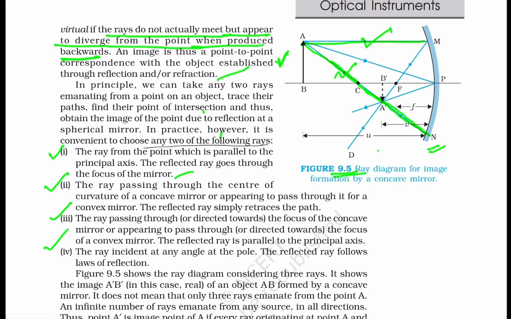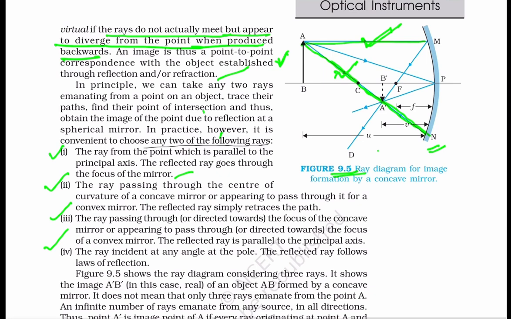So if we are taking this ray and this ray, we can form the image. And third we can choose is the ray passing through or directed towards the focus of the concave mirror. The reflected ray is parallel to the principal axis.